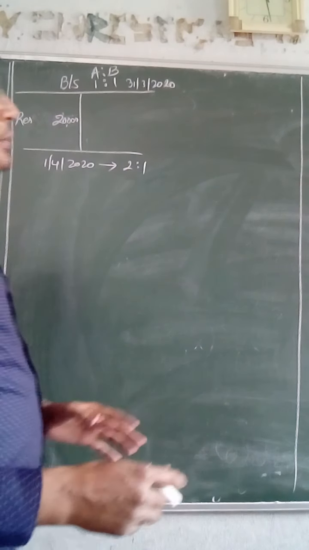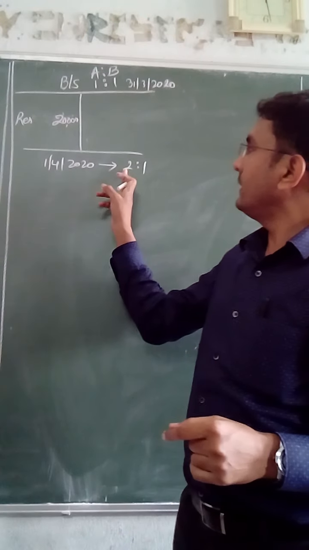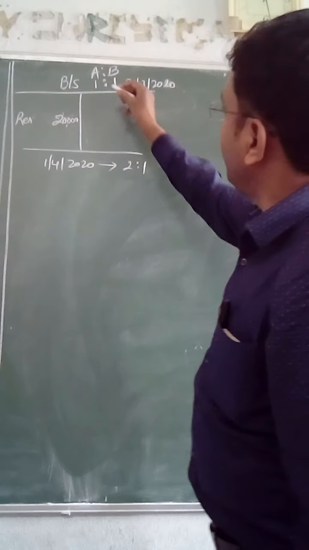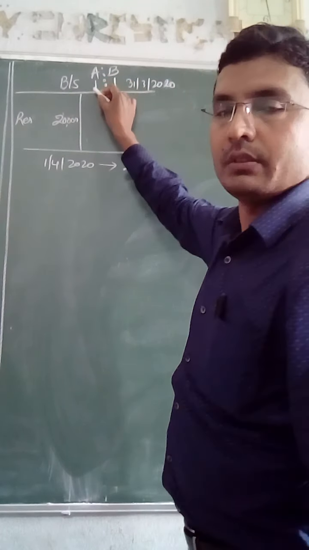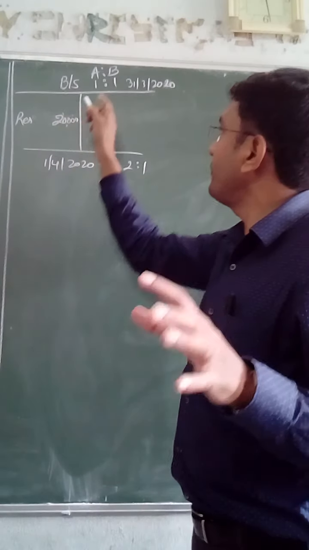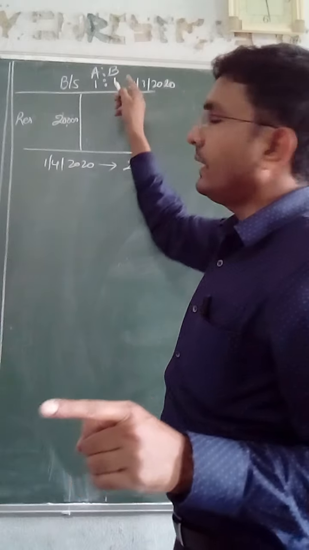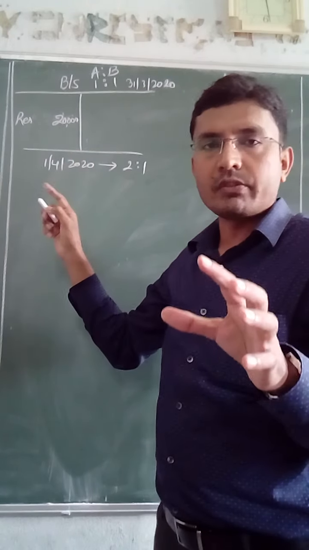Now, before changing this profit sharing ratio, look here. Earlier A was getting half of the share of profits, and B was getting half of the profits. So both were getting half of the profits.